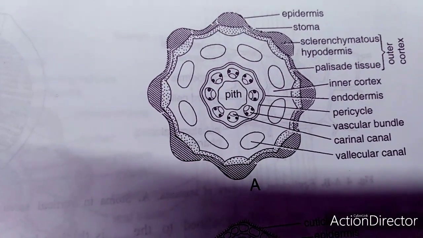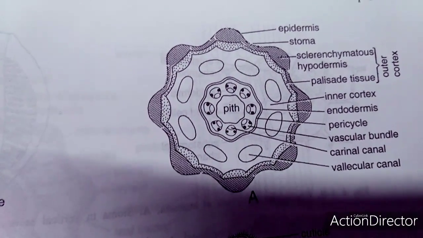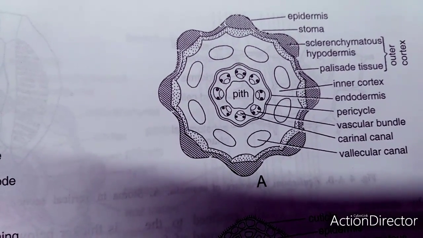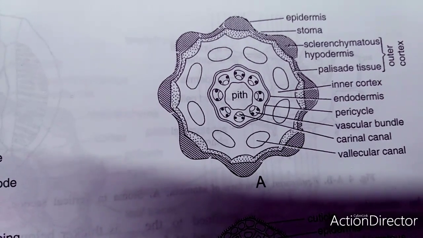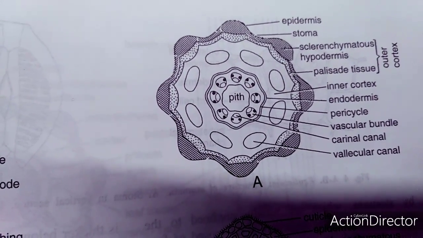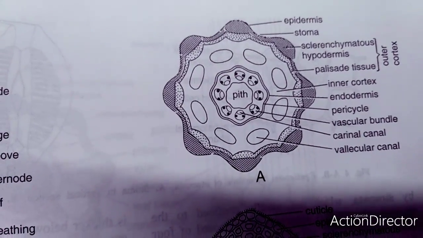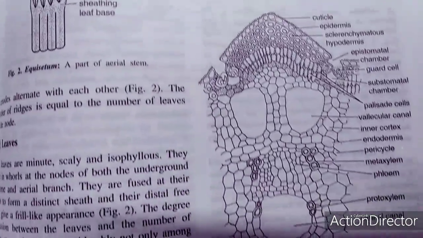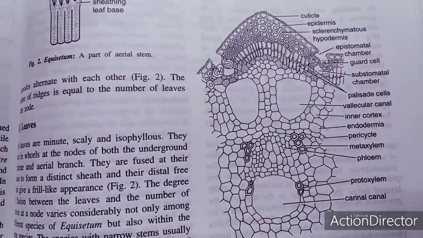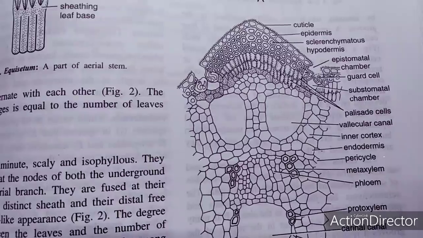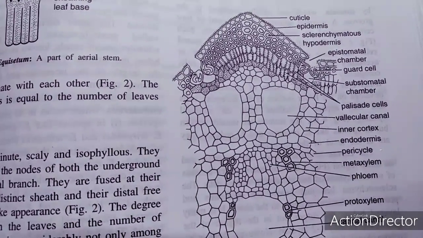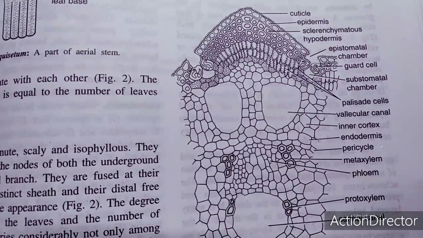Then the endodermis is there, pericycle is there, vascular bundles are there, the carinal canal as well as the vallecular canal. The vallecular canal occurs in the cortex region, or in the inner cortex, while the carinal canal occurs in the vascular zone. This is the cellular zonation or cellular differentiation. In this case, the outermost layer is a cuticle, which is supporting the epidermis, then the sclerenchymatous hypodermis, then the epistomatal character.